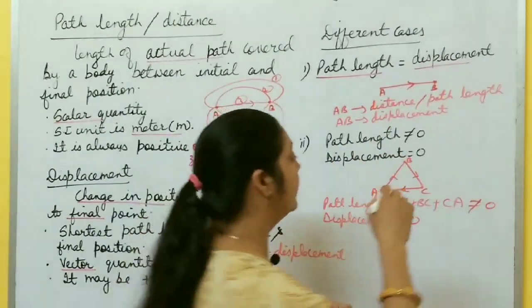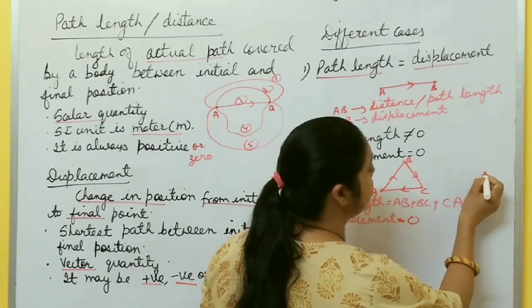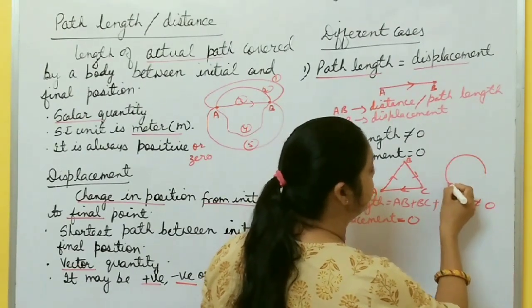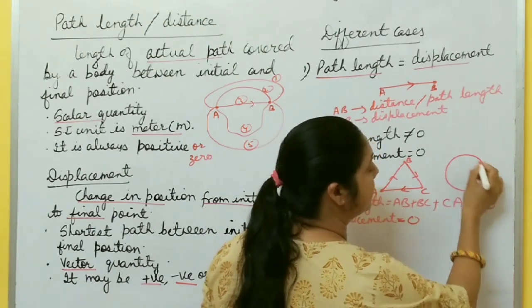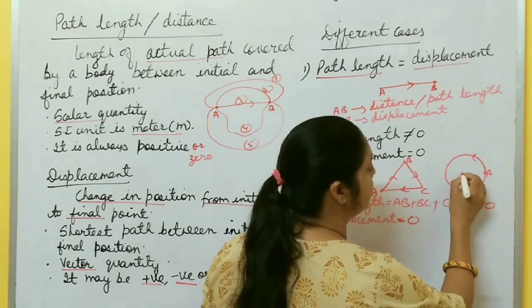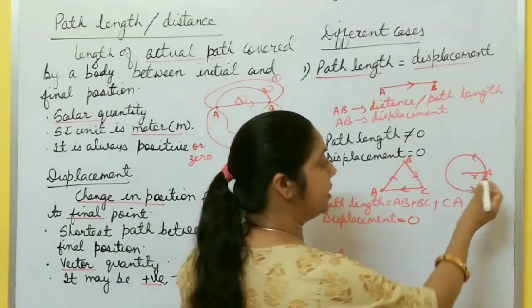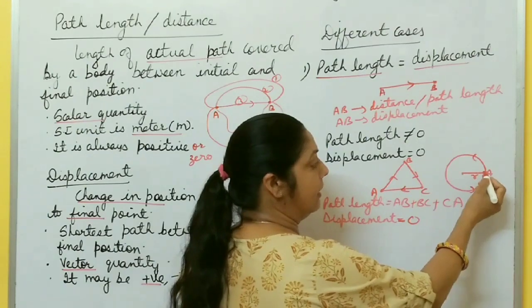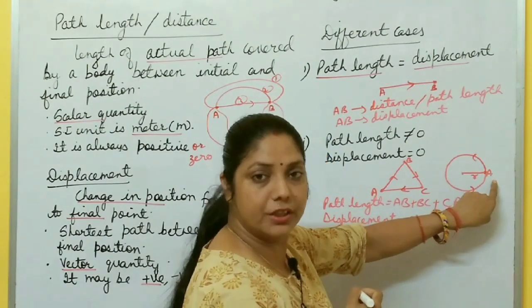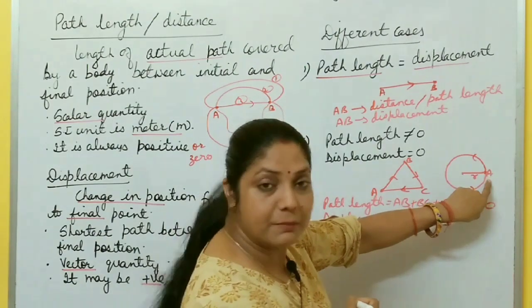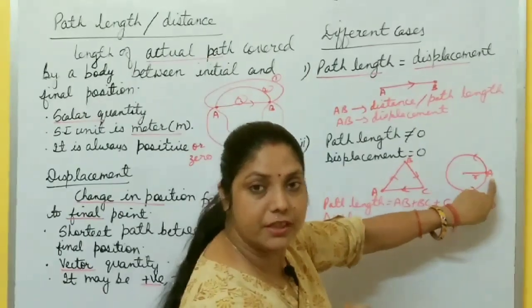Suppose you are moving in a circular path. Suppose you are at this point and you move along the circular path, and again it will return to this position. Suppose R is the radius of the circular path. So the initial position is A, and after completing one circle you return to position A. Here displacement is what? 0. Again the initial and final position are the same.